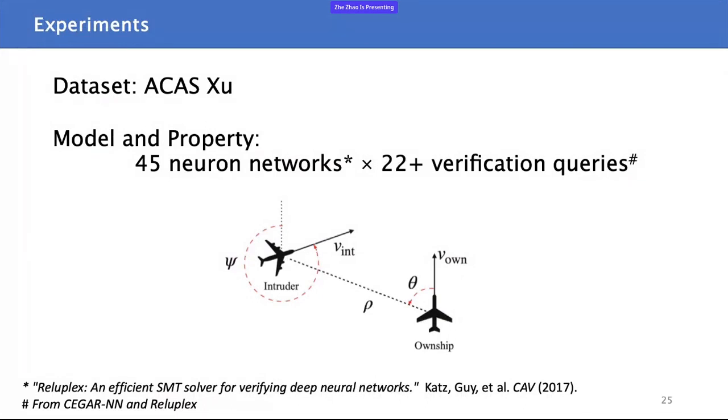Hey, very nice work. It seems like in your abstraction refinement loop, you are creating multiple neural networks, right? My question is, when you are actually developing a neural network, you don't just stop once.